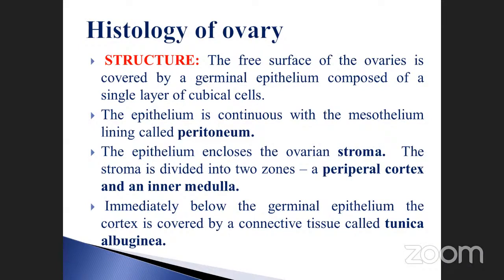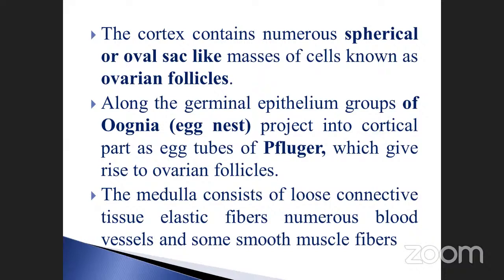So these are very, very important for the histology of the ovary; you must note it down. First, there is a germinal epithelium composed of cuboid cells. Another layer is the mesothelium, which is called peritoneum. The epithelial cell is also enclosed by the ovarian stroma. It has two zones: one is the peripheral cortex, another is the inner medulla. And below the germinal epithelium, the cortex is covered by connective tissue called tunica albuginea. Okay, these are the theoretical aspects only.